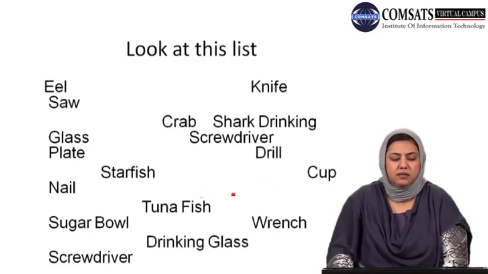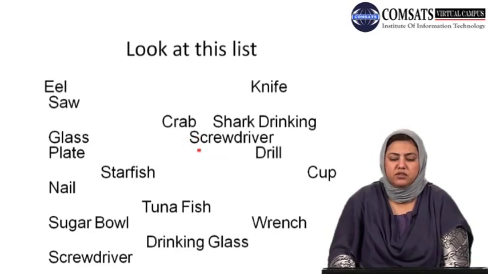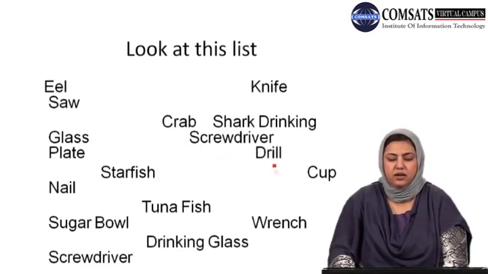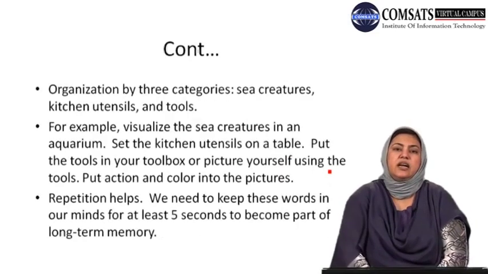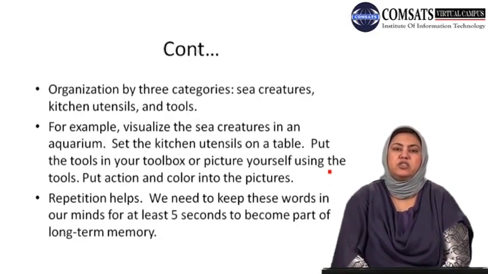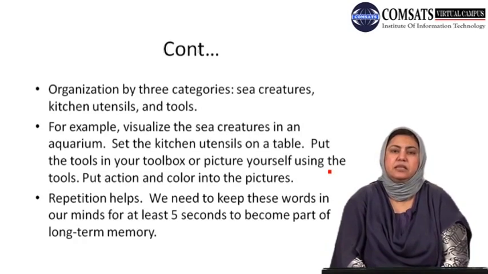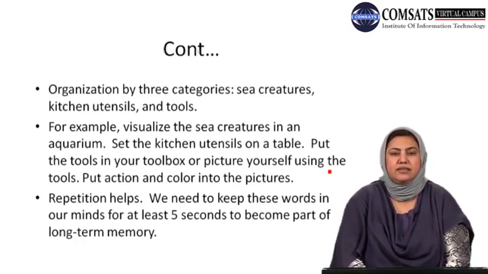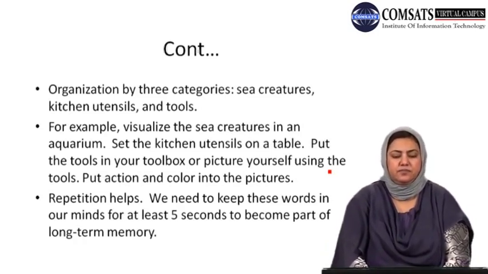Here are some references to some kitchen utensils, for example, glass, plate, knife. Here are also some references to some tools, for example, screwdriver, drill, etc. So, now try to organize all this information into three categories: sea creatures, kitchen utensils, and tools.